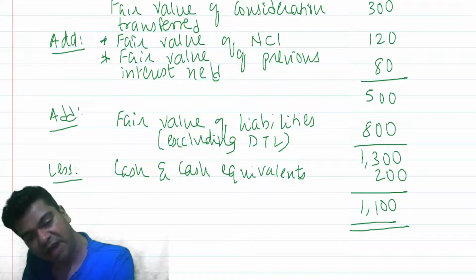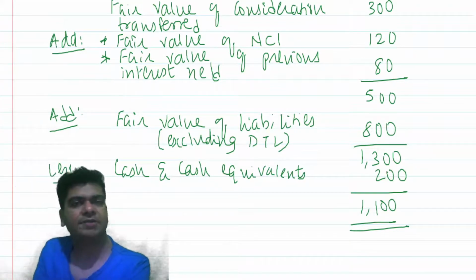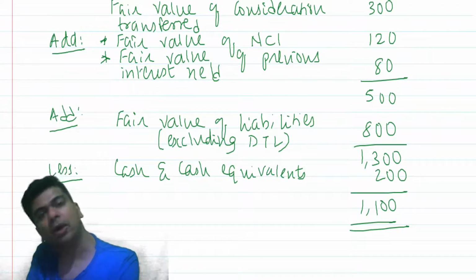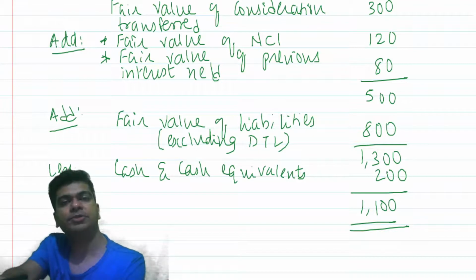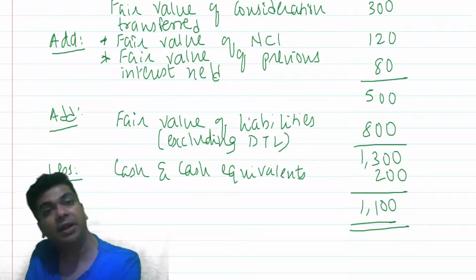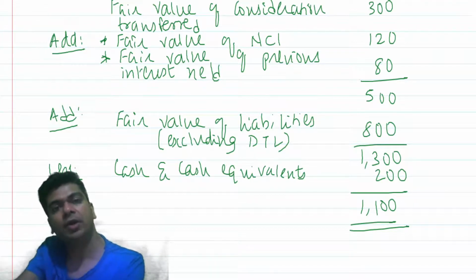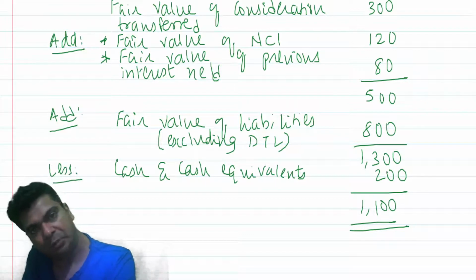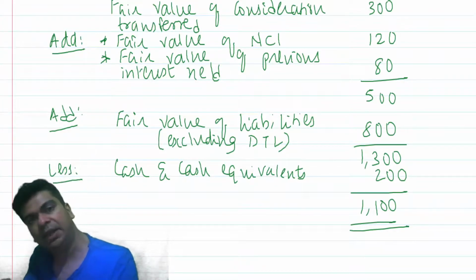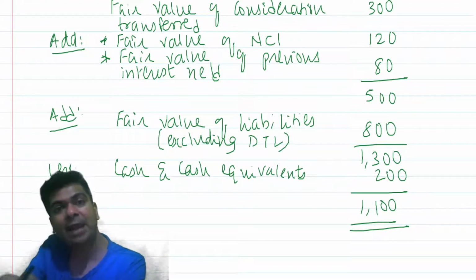You may wonder why we are deducting the cash and cash equivalents. The logic is very simple. Think in this way. Let us say I'm acquiring your company and I pay you 1000 rupees to acquire it. But once I acquire your company, in return I will get your bank balance. Let us say 200 rupees is lying in your bank. So I'm paying you 1000 rupees, and once I acquire the company, I get hold of your bank balance of 200.